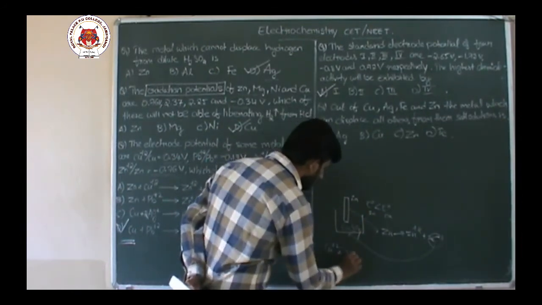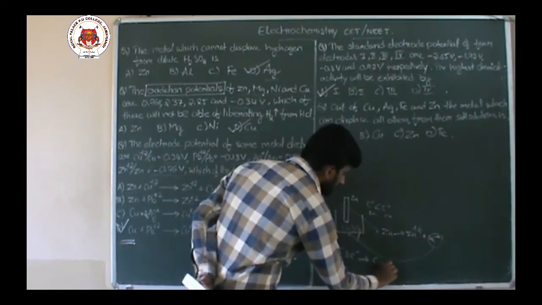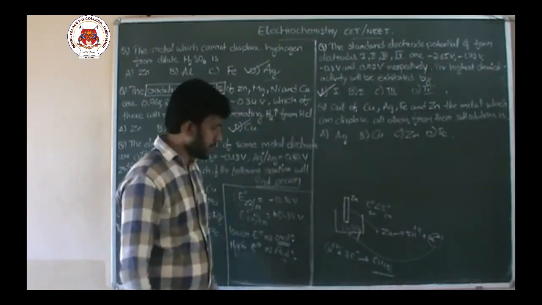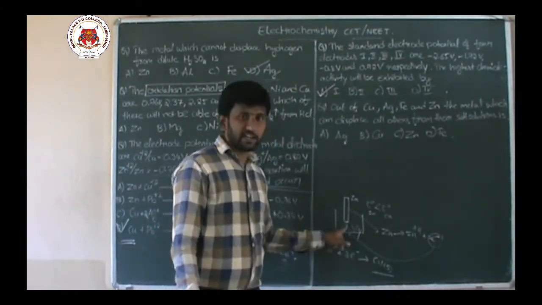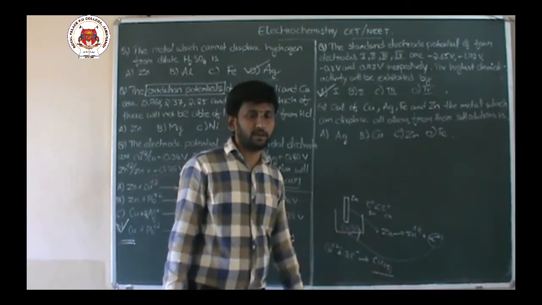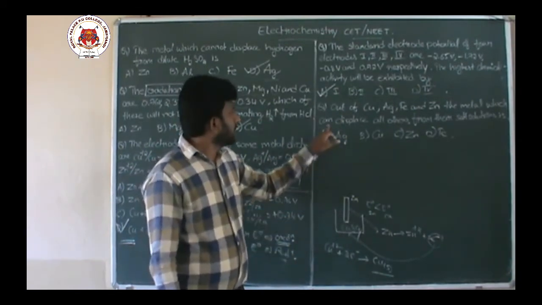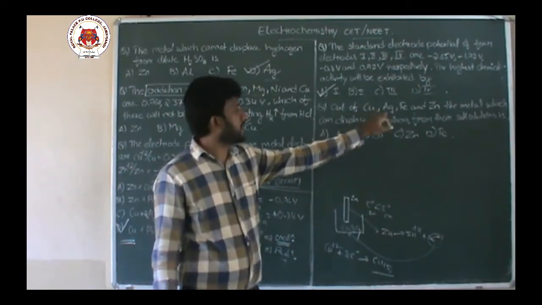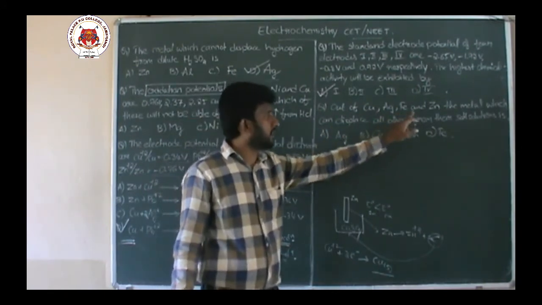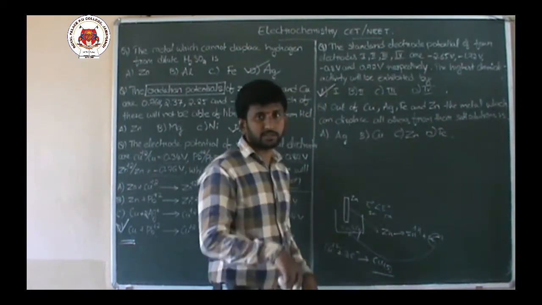So Cu²⁺ takes 2 electrons and gets deposited. So metal ions are displaced from aqueous solution into solid state. That is what they are asking: out of copper, silver, iron, zinc, the metal which can displace all other metal ions from their salt solutions.